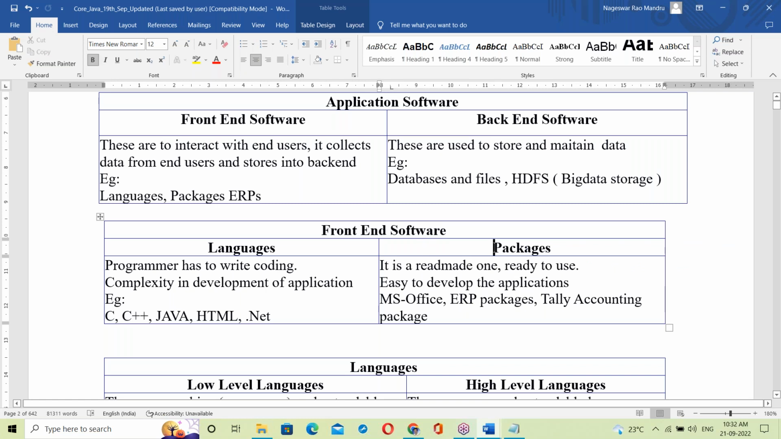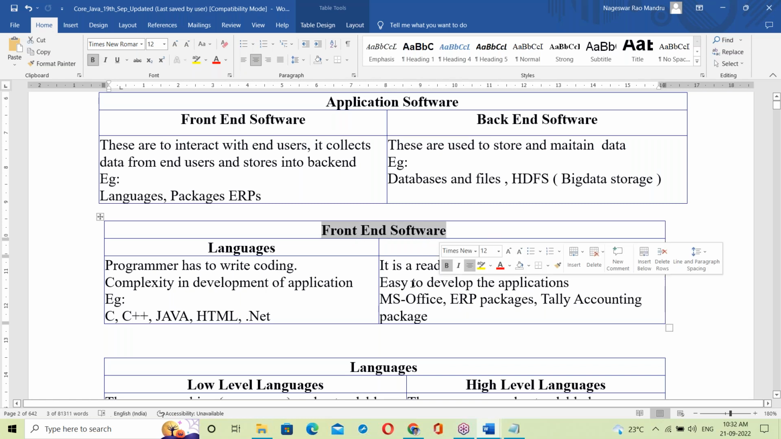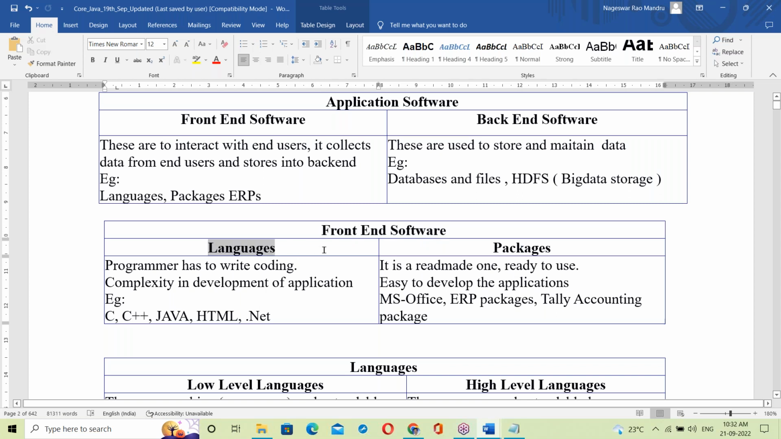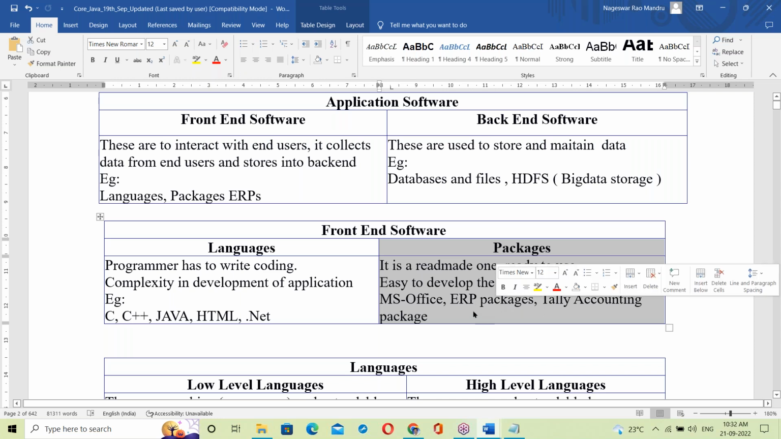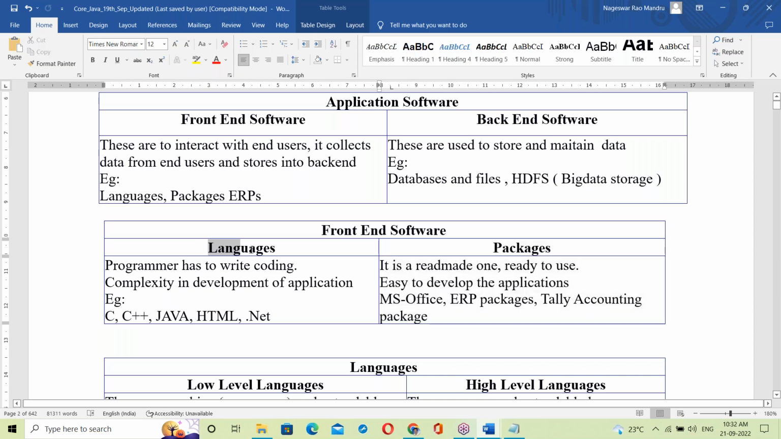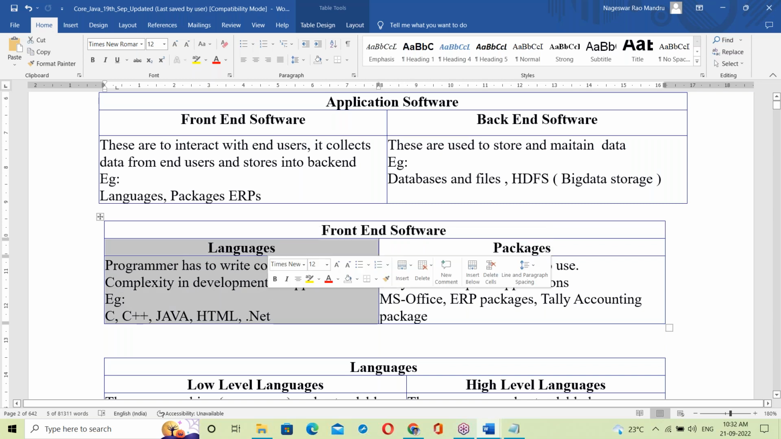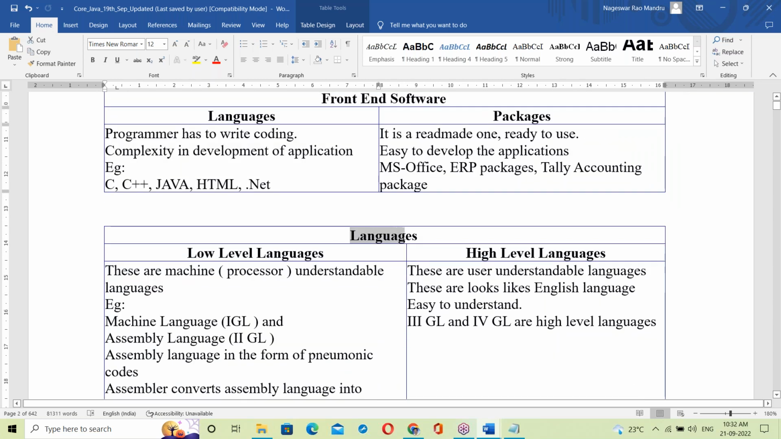Let us continue. Front end. In front end, again two categories: language and packages. A package is ready-made and ready to use. For example, MS Office is a package, and Tally accounting is also a package. In language, we should write the coding. The programmer has to write the coding. So Java comes in languages. Our topic is language. Let us move to language.